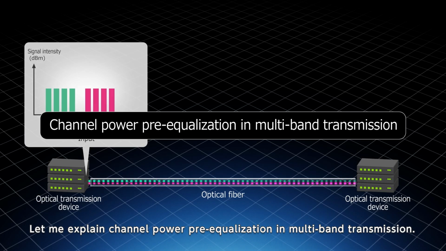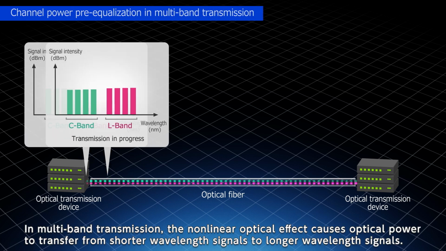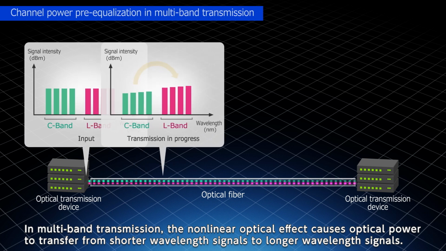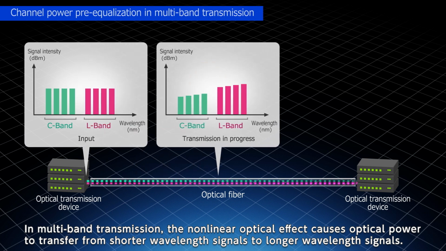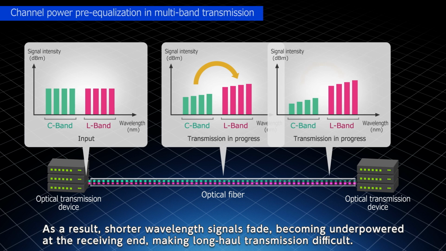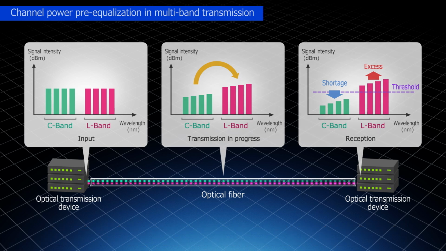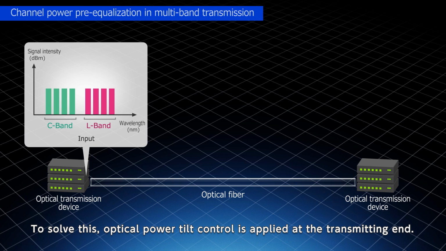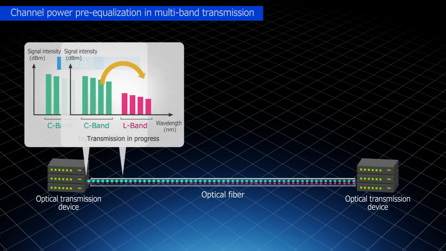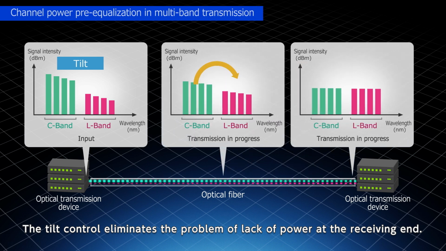Let me explain channel power pre-equalization in multiband transmission. In multiband transmission, the nonlinear optical effect causes optical power to transfer from shorter wavelength signals to longer wavelength signals. As a result, shorter wavelength signals fade, becoming underpowered at the receiving end, making long-haul transmission difficult. To solve this, optical power tilt control is applied at the transmitting end. The tilt control eliminates the problem of lack of power at the receiving end.